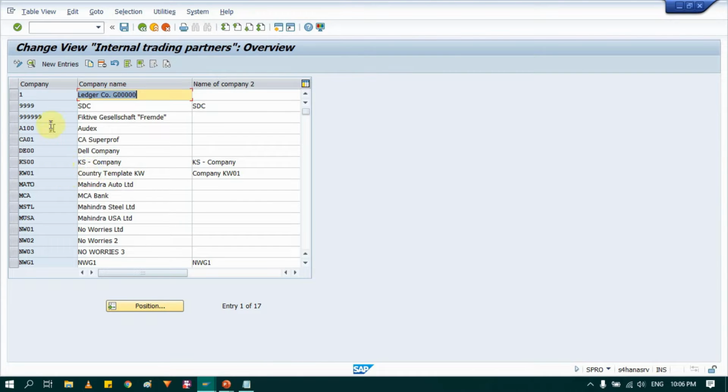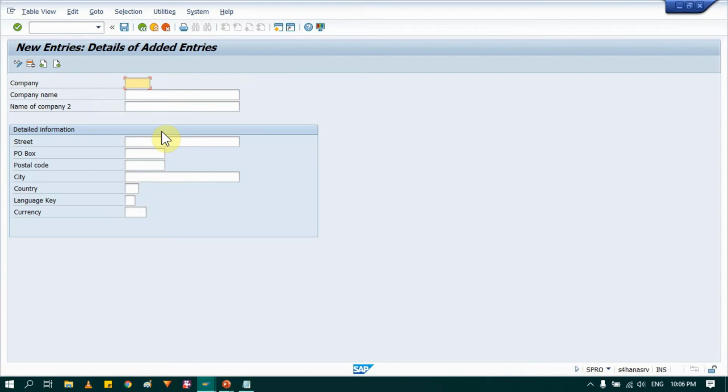Once you execute, you will see various existing companies here. For my reference, I will create a new one and give that company the name 0004, let's say A to Z company.